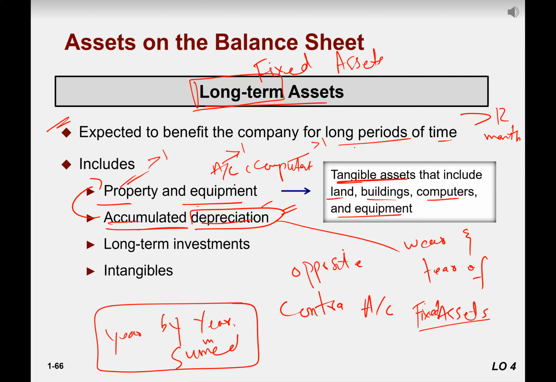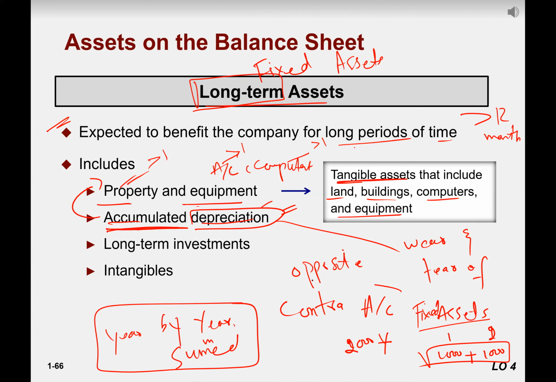For example, every year the computer loses its value of 1,000 yuan, right? For 1 year, depreciation would be 1,000. For 2 years, for year 2, it will become 2,000 because this is accumulated. If 1 year depreciation is 1,000, second year depreciation is also 1,000. When you accumulate them, the total becomes 2,000.